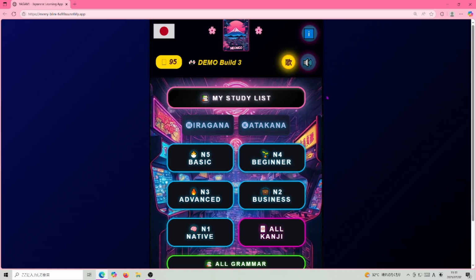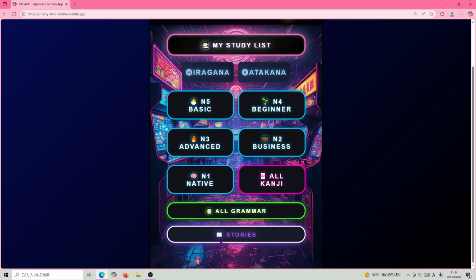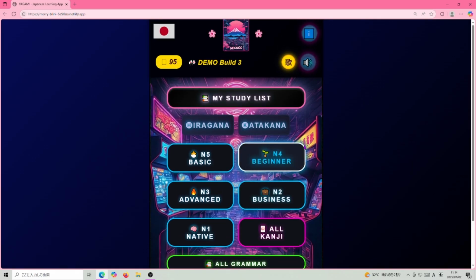The reason I'm not putting it on the App Store is because I want to include things as I go. I can't just finish all the stories, all the grammar, everything, all the quizzes. So with your feedback, I can actually change the songs, include more things you want to see, and that's a fun journey. That's something fun for me to do.